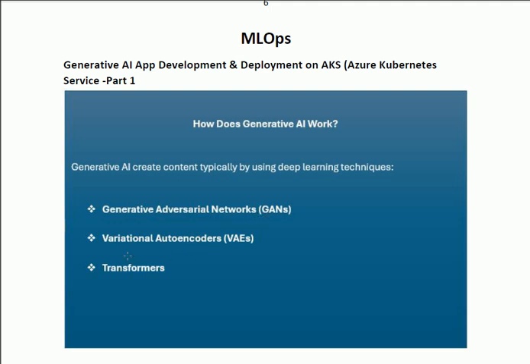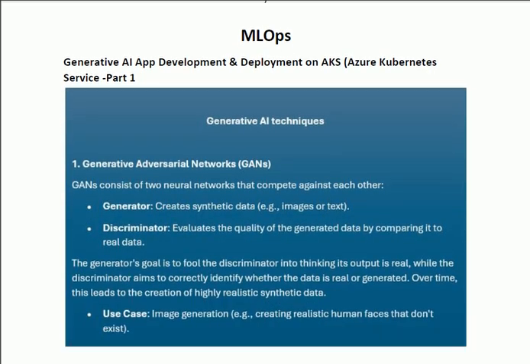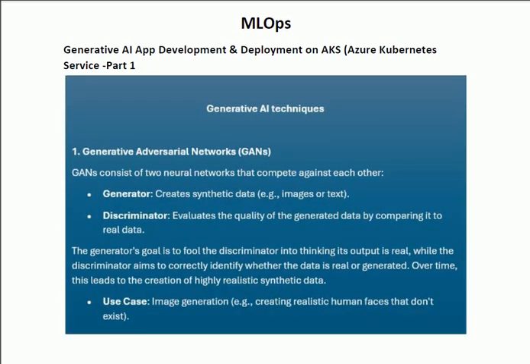The other one is variational autoencoders, and the third one is transformer. These are the three techniques that we shall use in generative AI. The detailed explanation for these three techniques is on the next page.